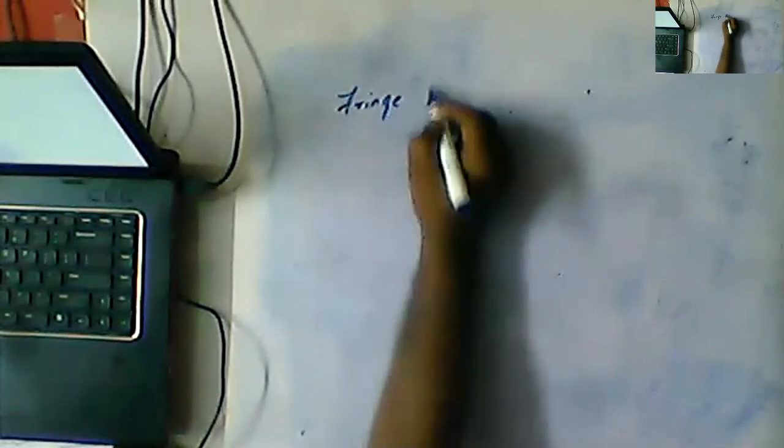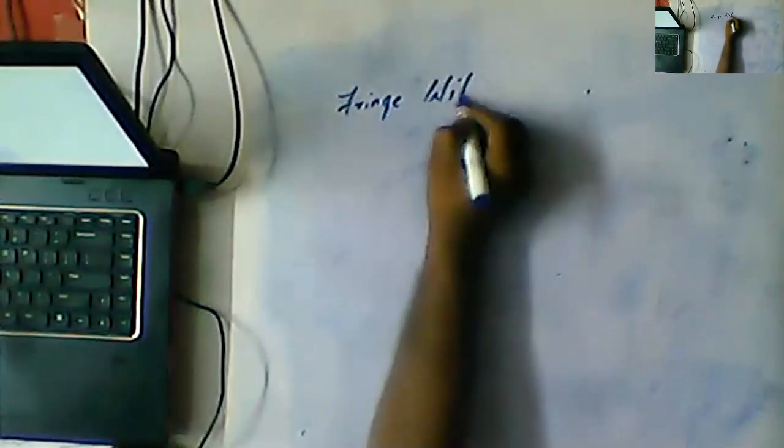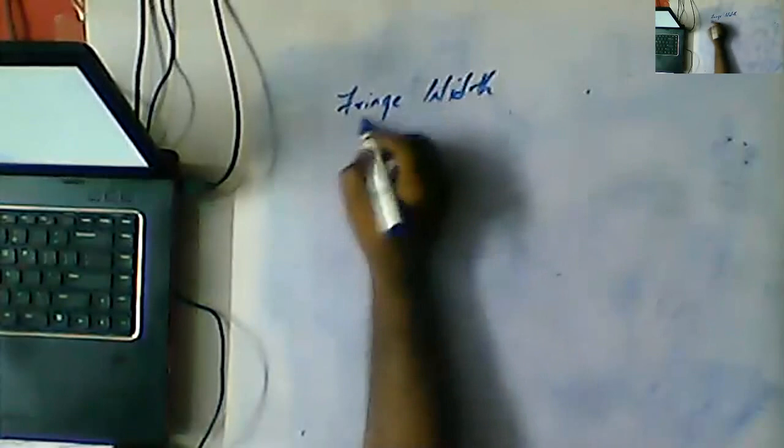So here, first point, fringe width. So what is the fringe width, Nana? The distance between two bright fringes or two dark fringes is called fringe width.